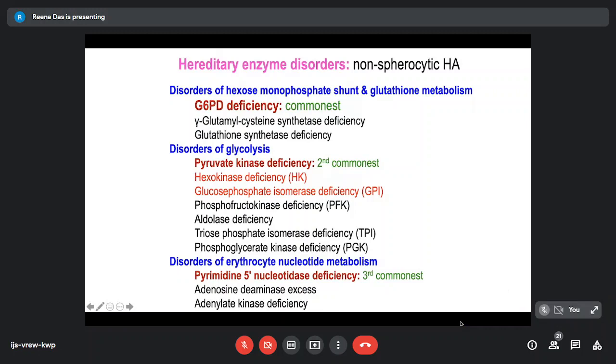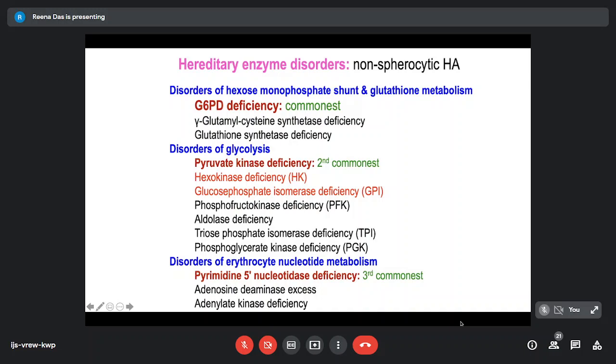Coming to the disorders of glycolysis, there is pyruvate kinase deficiency, which is the second commonest, and uncommon disorders like hexokinase deficiency or glucose phosphate isomerase deficiency can take place. These are always difficult to identify because there are very few laboratories which can actually define these enzyme deficiencies.